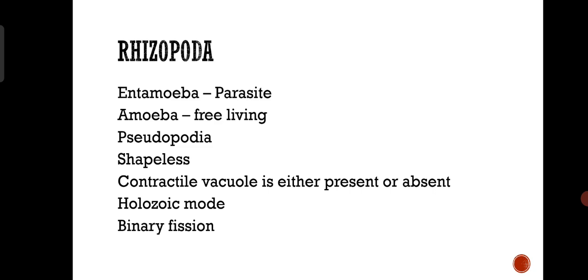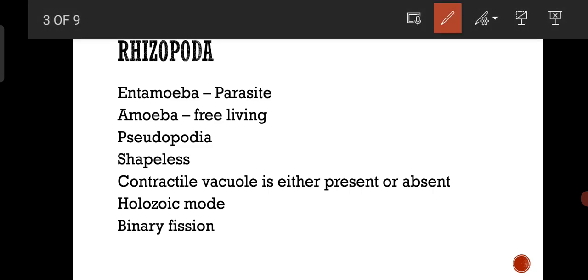Coming to Rhizopoda, the best examples are Entamoeba and amoeba. That means Rhizopoda includes both parasite and free living protozoans. But invariably, the organisms belonging to Rhizopoda should contain pseudopodia as locomotory organs.